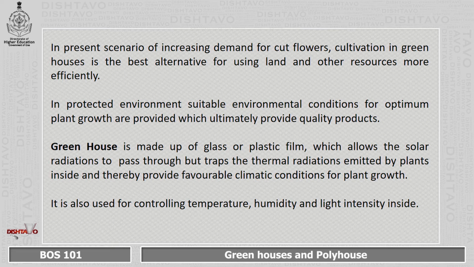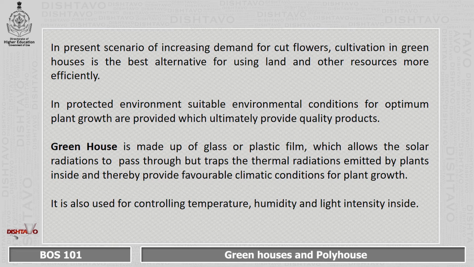In present scenario of increasing demand for cut flowers, cultivation in greenhouses is the best alternative for using land and other resources more efficiently. In protected environment, suitable environmental conditions for optimum plant growth are provided, which ultimately provide quality products.